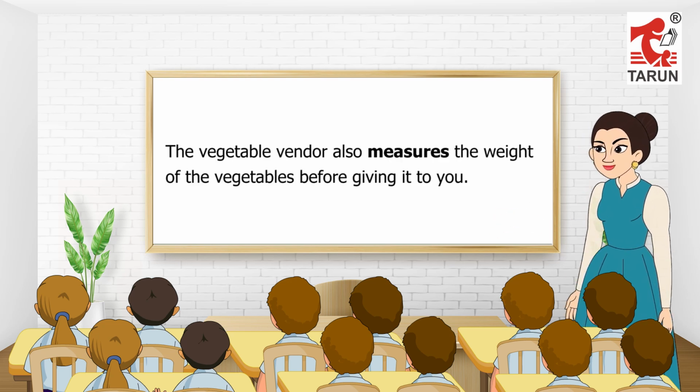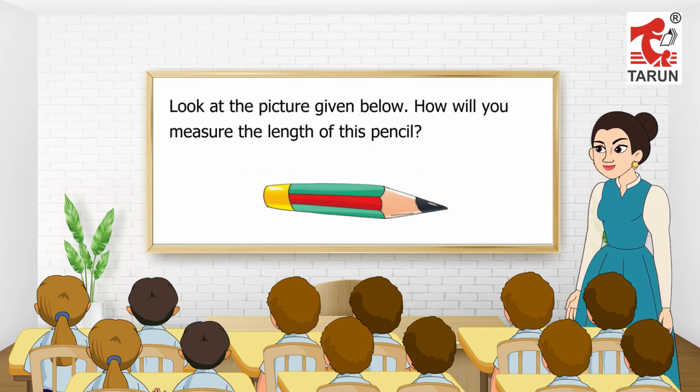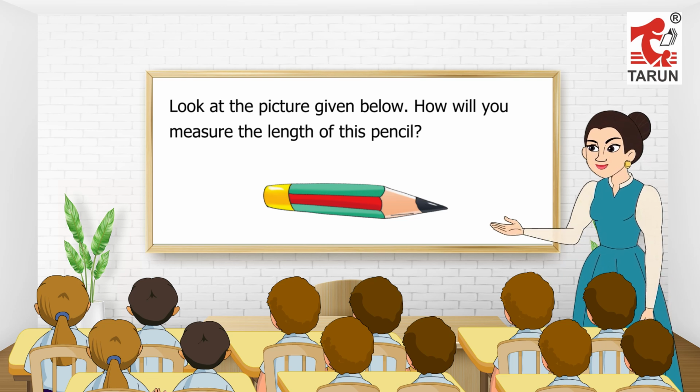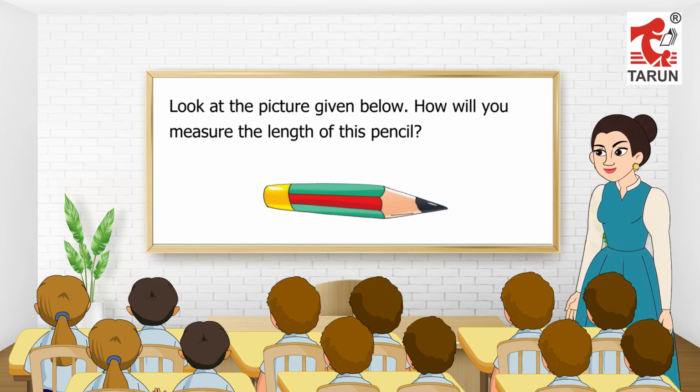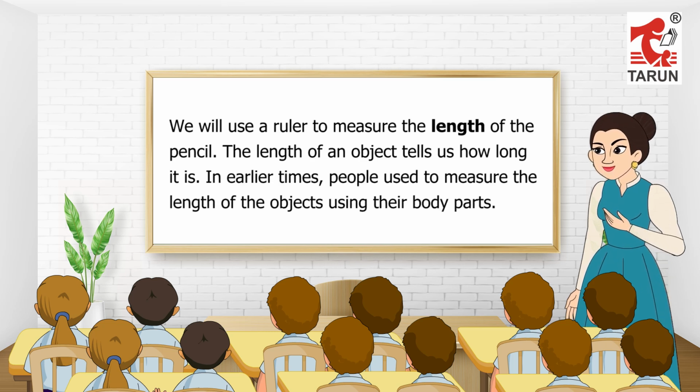The vegetable vendor also measures the weight of the vegetables before giving it to you. Measurement of length. Look at the picture given below. How will you measure the length of this pencil? We will use a ruler to measure the length of the pencil. The length of an object tells us how long it is.